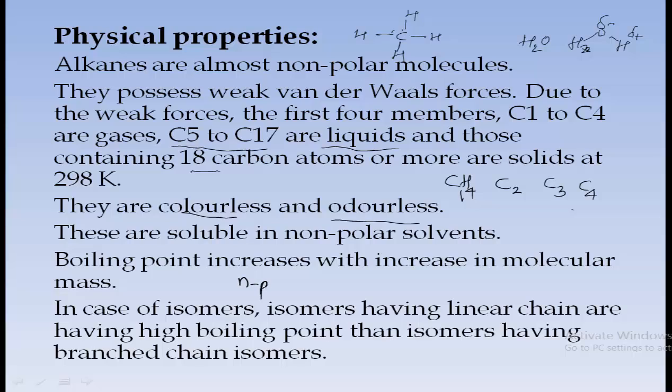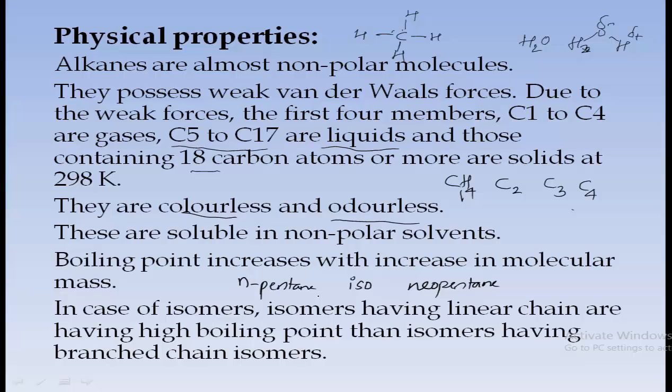One is n-pentane, another one is isopentane, and another one is neopentane. Among these 3, all have 5 carbon atoms only. So which one has the highest boiling point? Among these 3, the one which consists of a linear chain will have the highest boiling point.